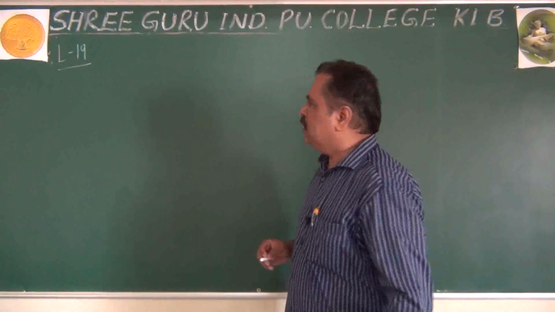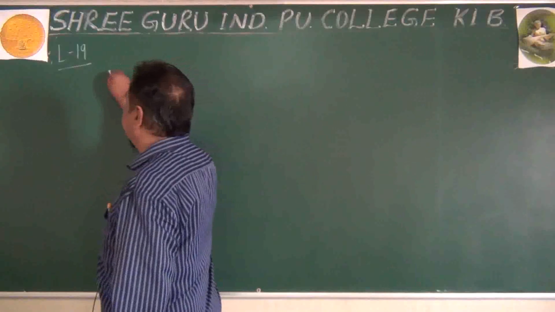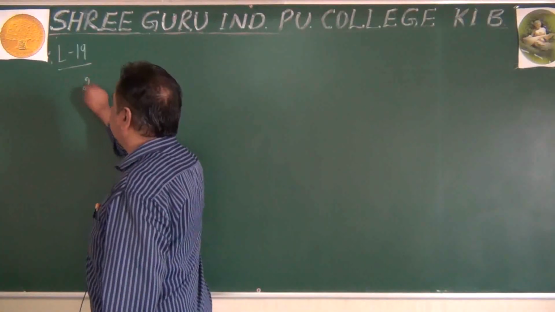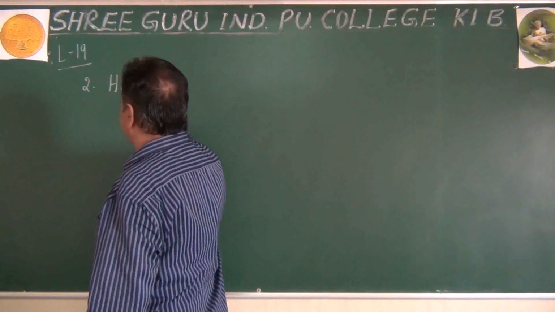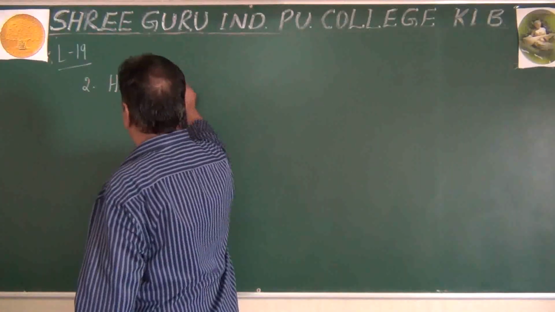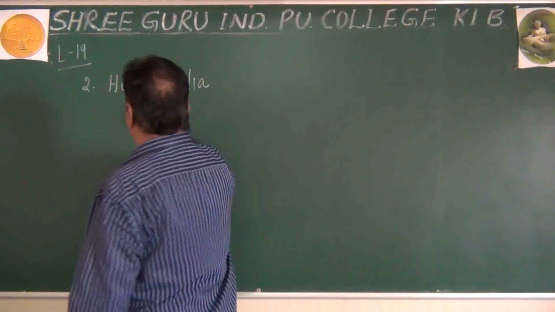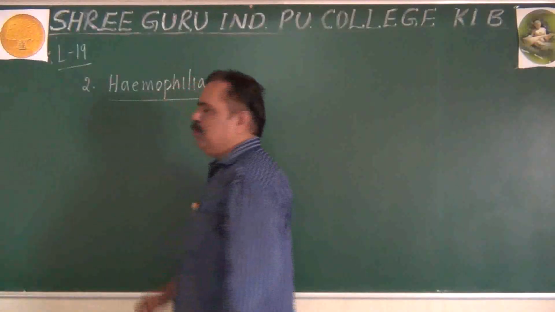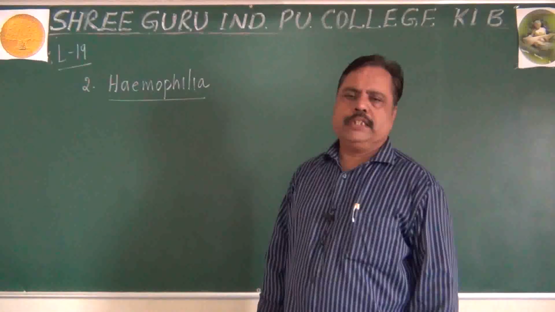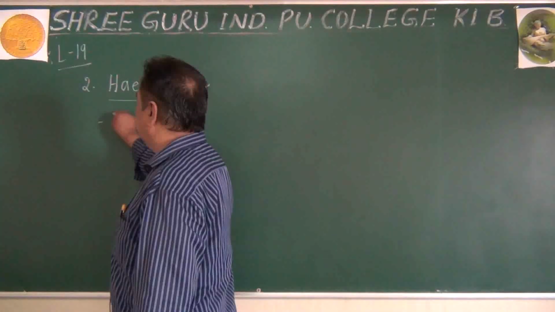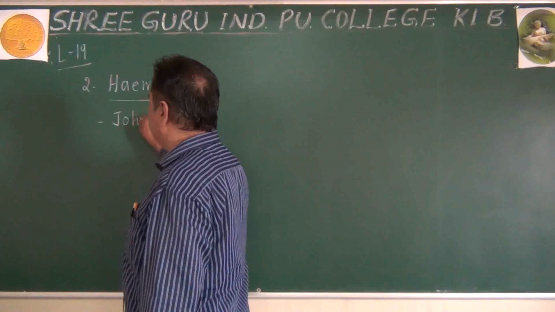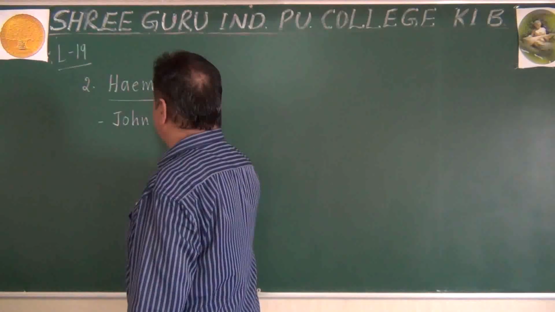The second type of Mendelian disorder or gene disorder we are going to see here is hemophilia. This disorder called hemophilia was reported by John Otto.